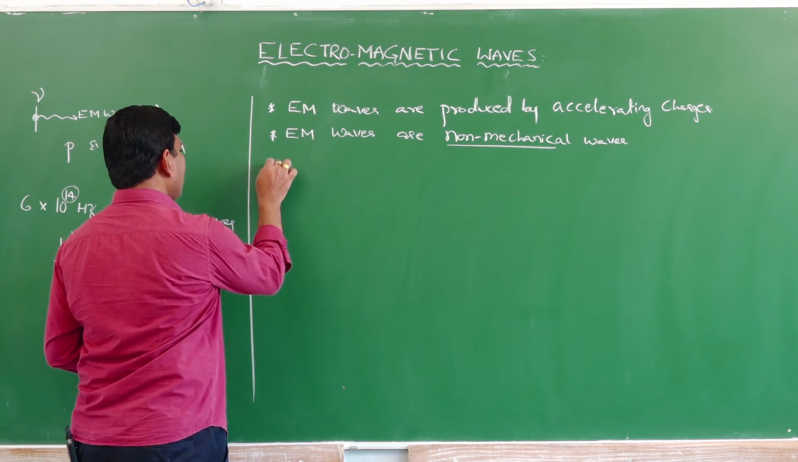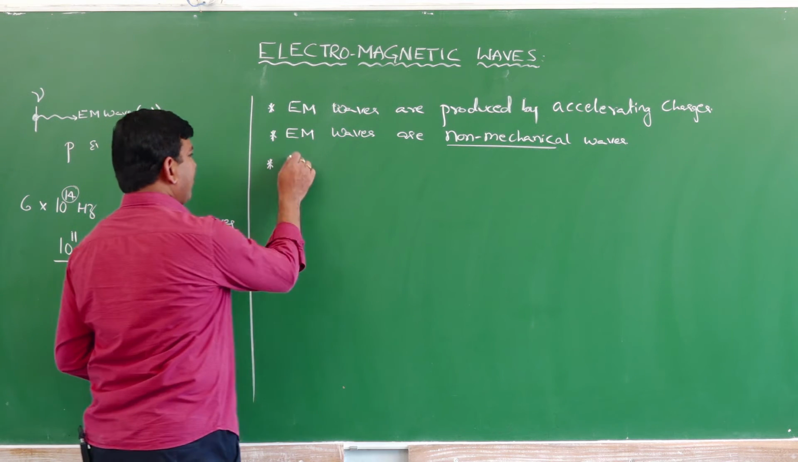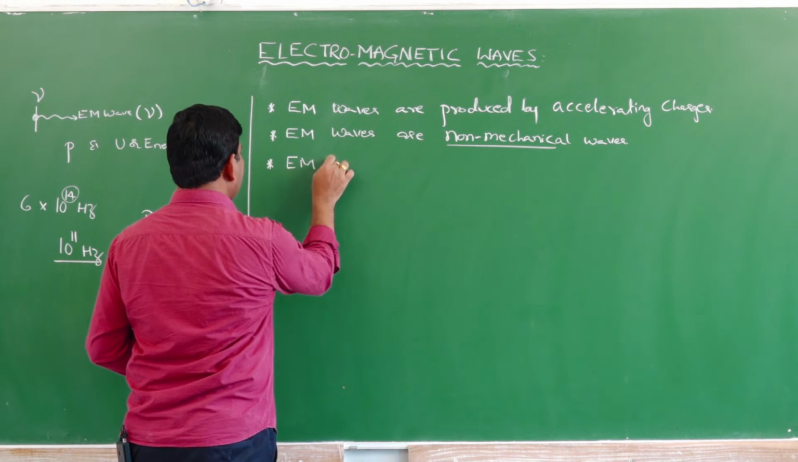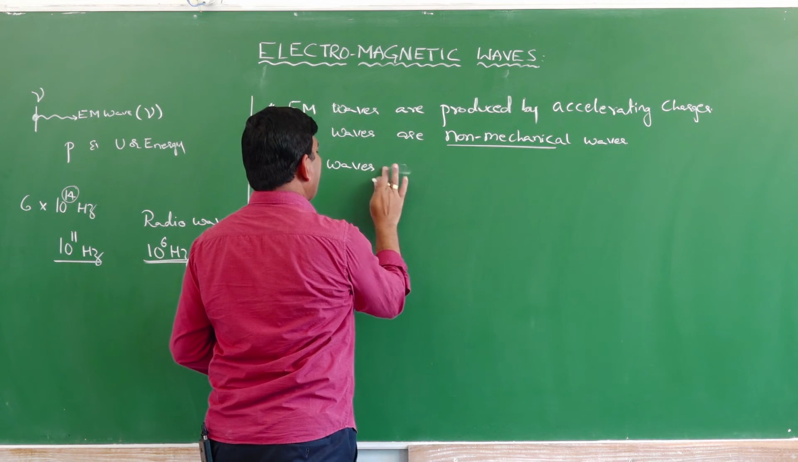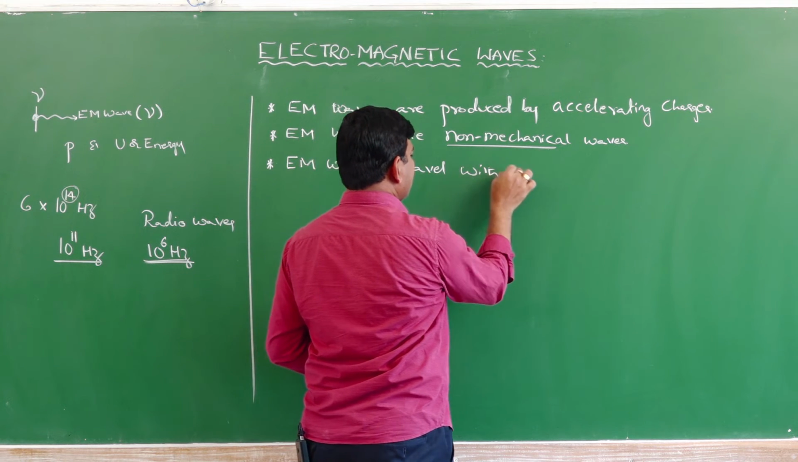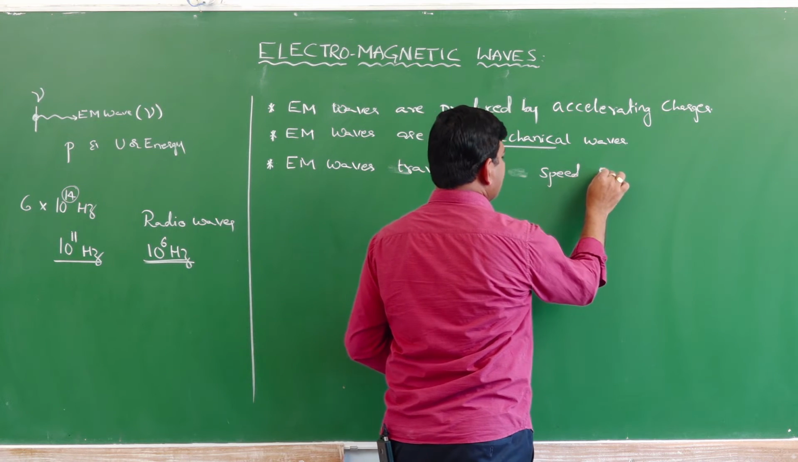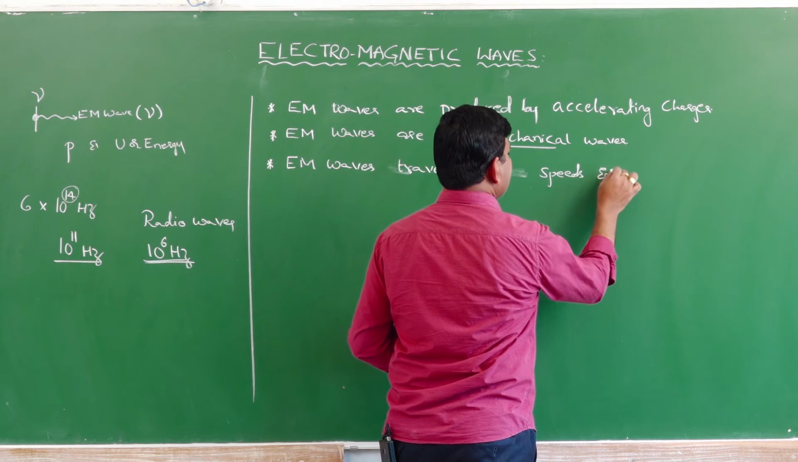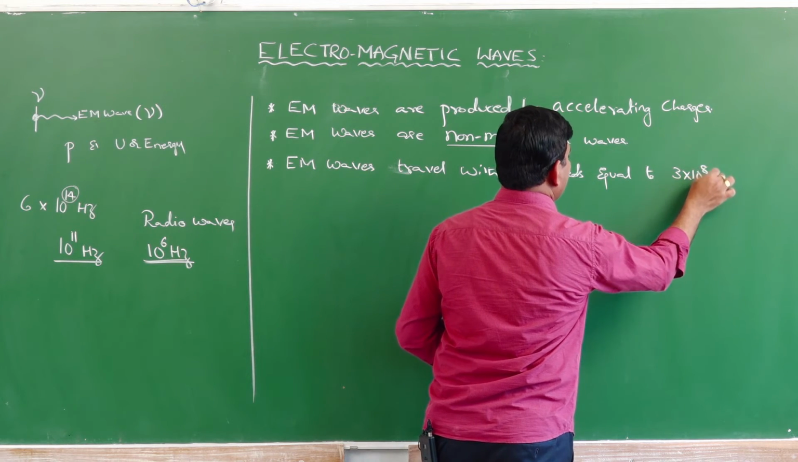Third one is that electromagnetic waves can travel with a speed equal to the speed of light. EM waves travel with a speed equal to 3 into 10 to the power of 8 meter per second.